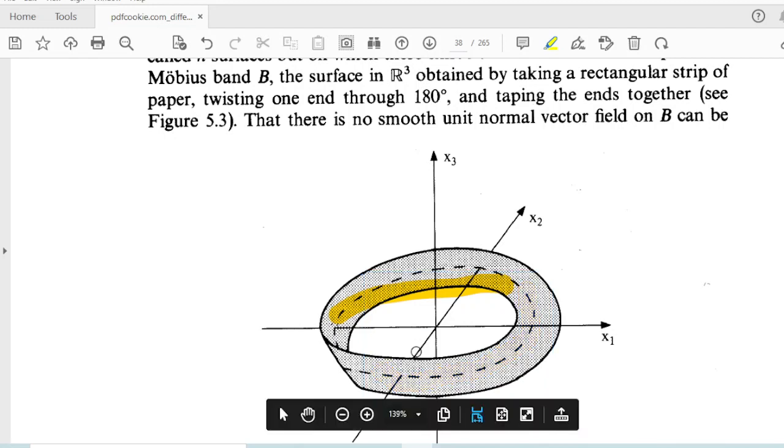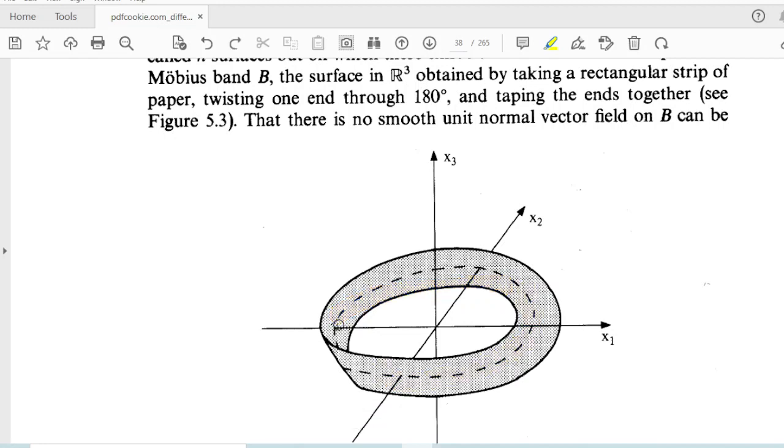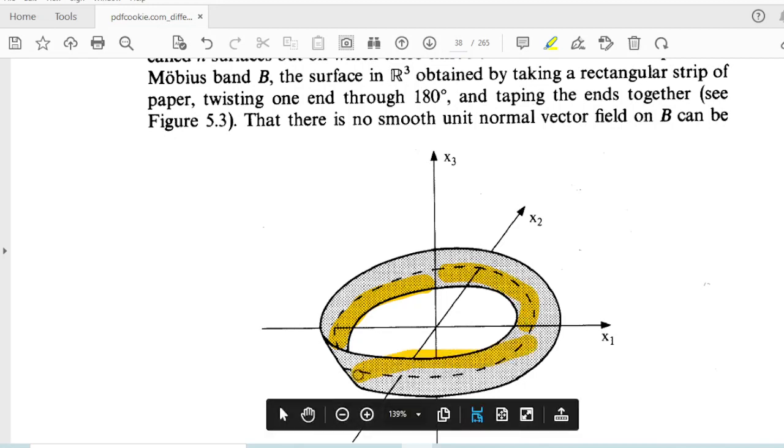Suppose we are drawing along our Mobius band, from the inside. As we draw along, this circle will come outside.